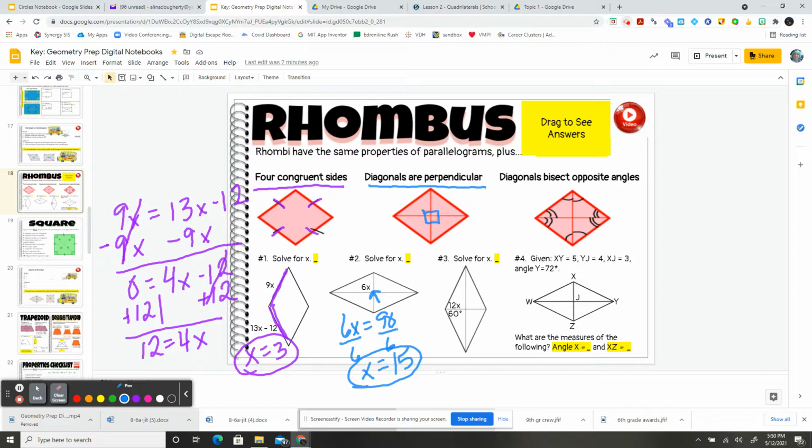So again, if I look at number 3, these angles are talking about this angle over here. And one of the cool things about rhombuses is the diagonals bisect those opposite angles. So each of those two things are going to be a half, because remember we talked about bisecting meaning a half.